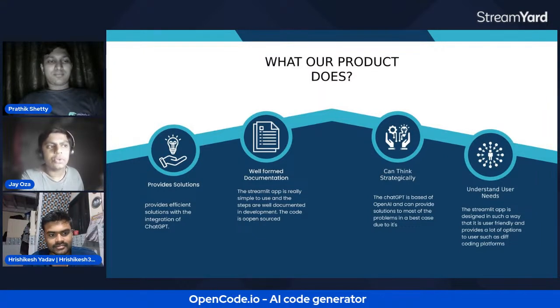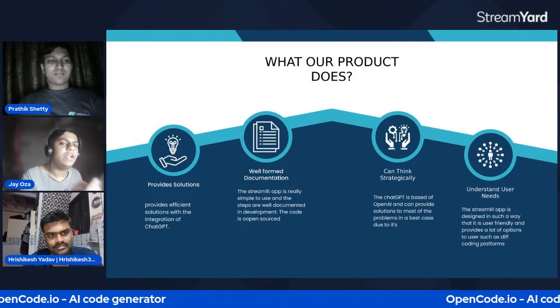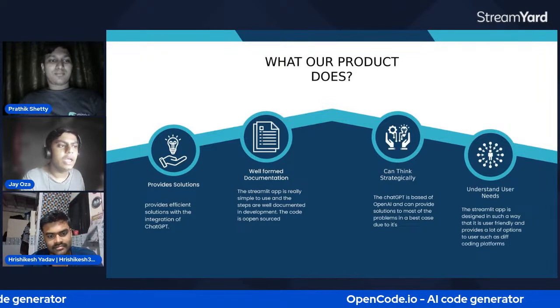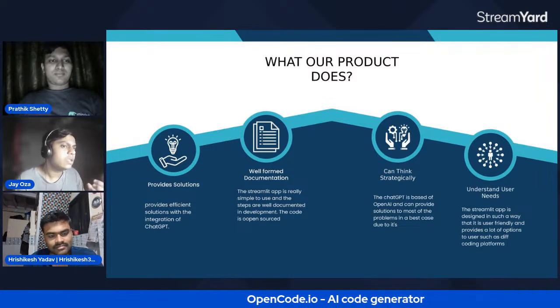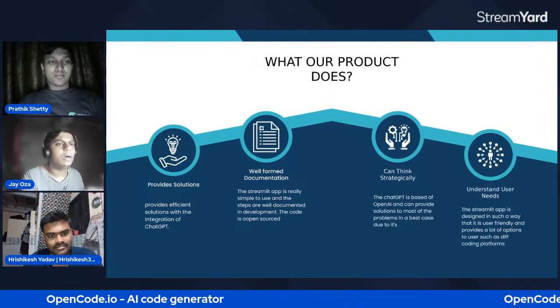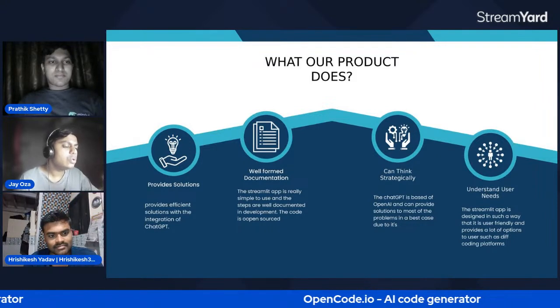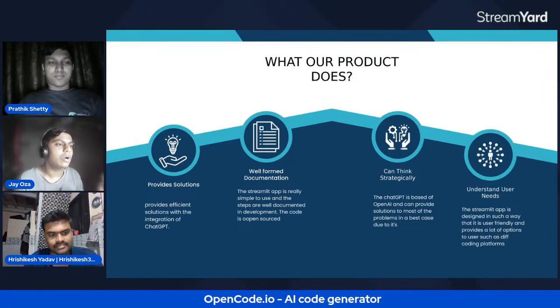One key factor is that it has well-formed documentation. If a person does not understand a single step of how the code works, they can see the documentation for it.